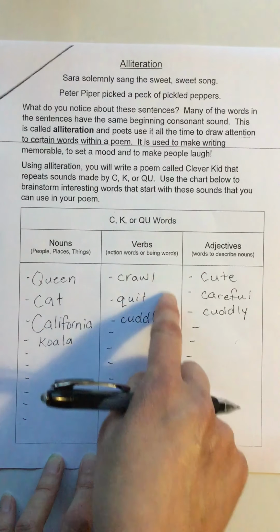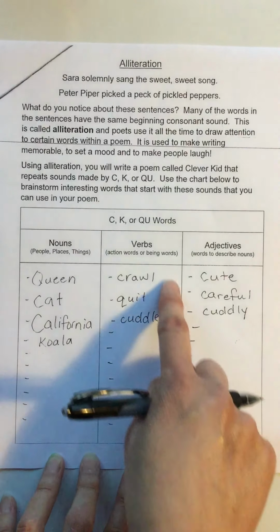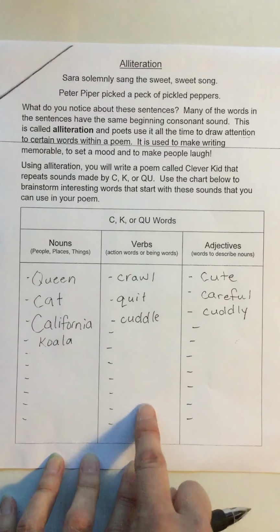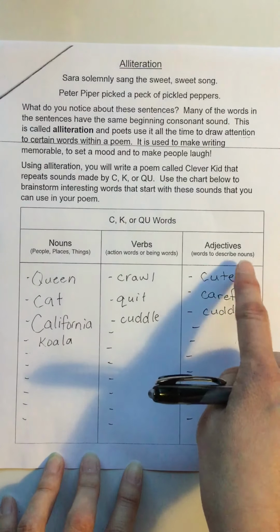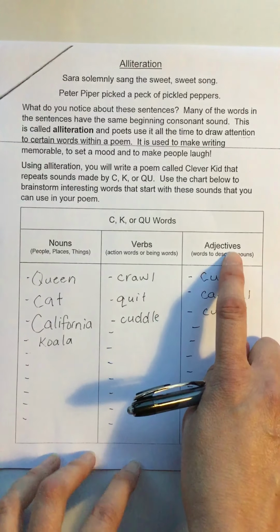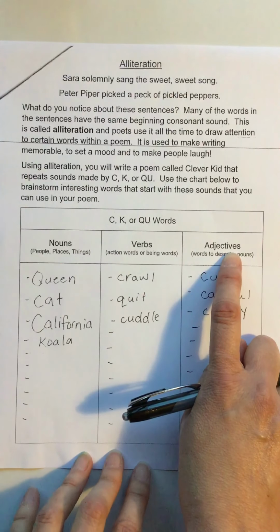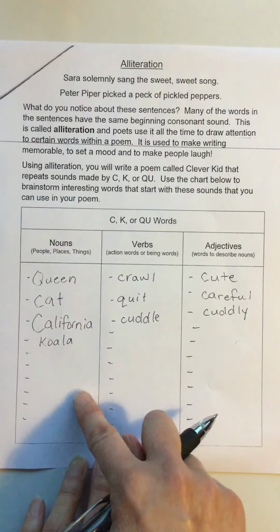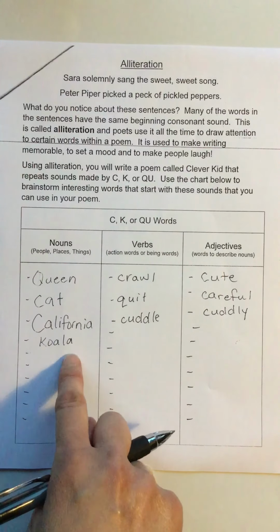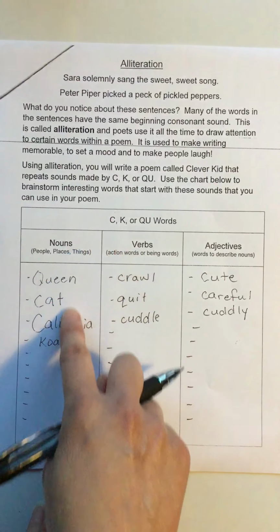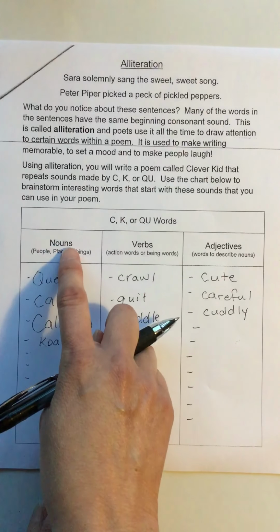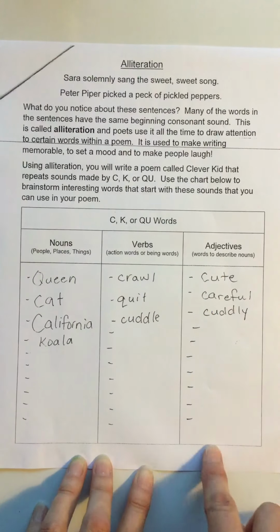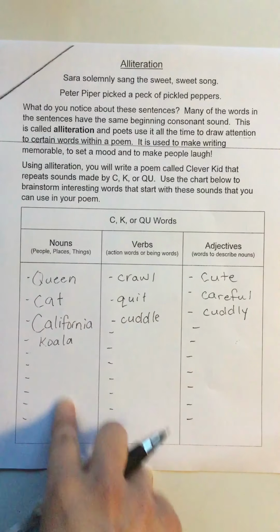They will give you websites that have a whole bunch of words and then you can make a list of them here. What we would have done in class is I would have had you use dictionaries to go under C, K, or QU to find nouns. And if you have a dictionary at home, you can do that. Go to C in your dictionary and look for words that are nouns and so on. Make a list as long as you can.